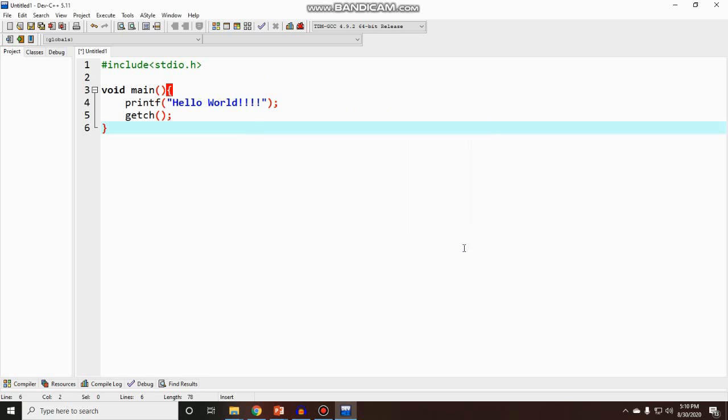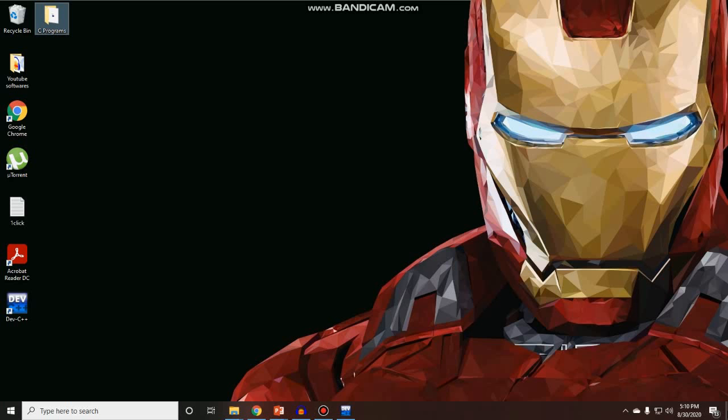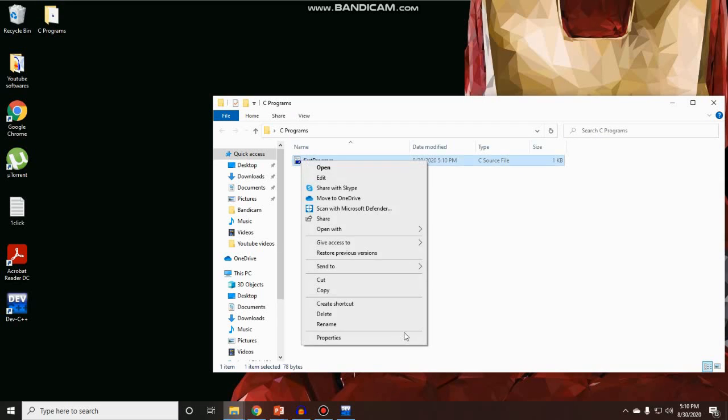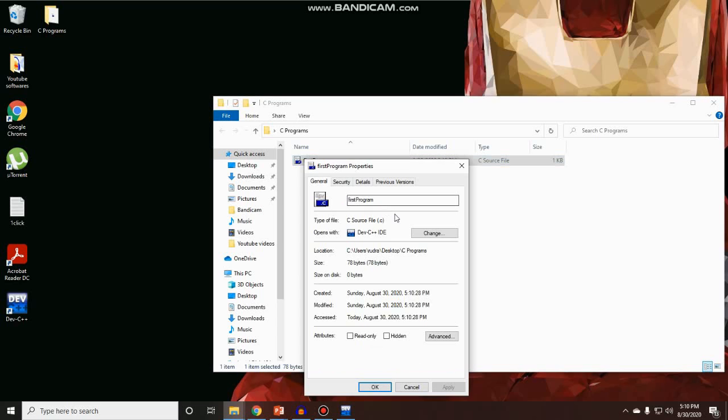As you can see, if I go to this C program folder, there is only one file, which is first program, and the type is C file. If you go to the properties for this file, you can find the extension is C source file, which is .c. Now what we will do is compile it.